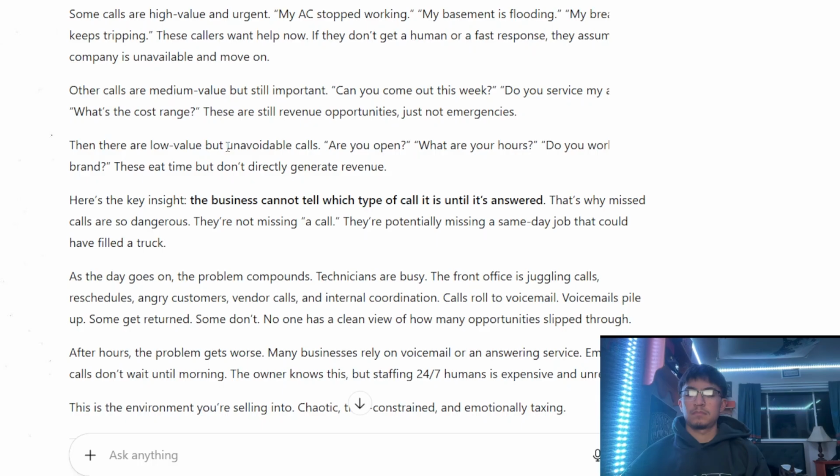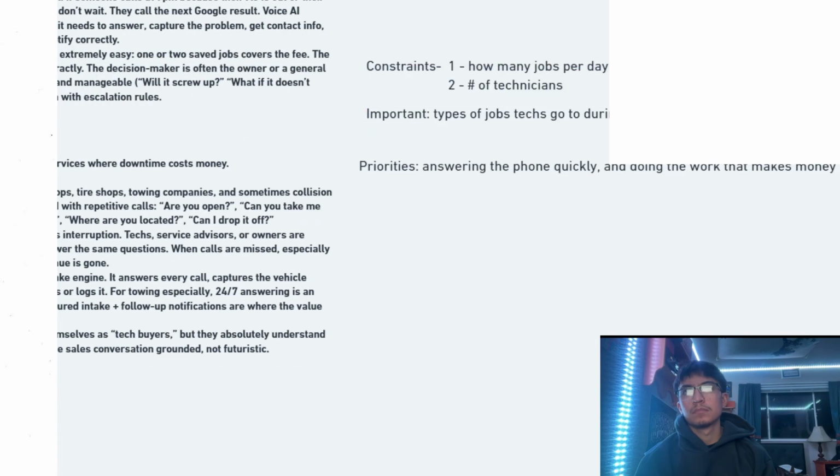And then there's low value. So what are those? Are you open? So this usually needs somebody to have access to a schedule. What are the hours? Do you work on X brand? The type of equipment that the technician will work with. So this has nothing to do with schedule. This could be stored somewhere. These eat time, but don't directly generate revenue. Okay, so I see two different things, right? There are schedule-based questions, and then there are inquisitive questions that are just information out in the wild, and then there's emergency. So those are the three different call types.